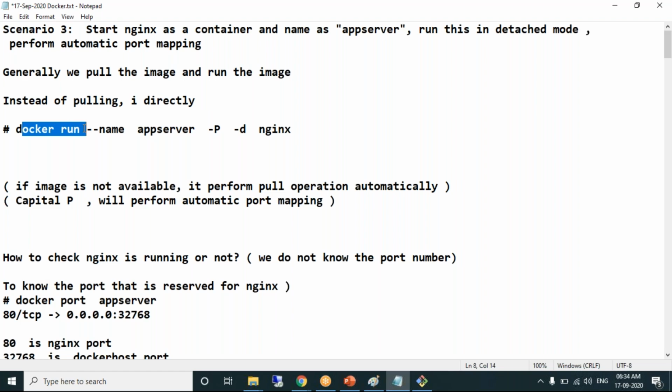docker run, image name nginx, name of the container app server, detached mode so I don't get the log messages and I get the prompt back. Capital P for automatic port mapping. Yesterday we mapped 8080 to port 9090, because I know Tomcat runs on 8080. But I don't know which port Nginx runs on, so I don't want to perform manual port mapping. Let it map the port automatically. So capital P for automatic port mapping.